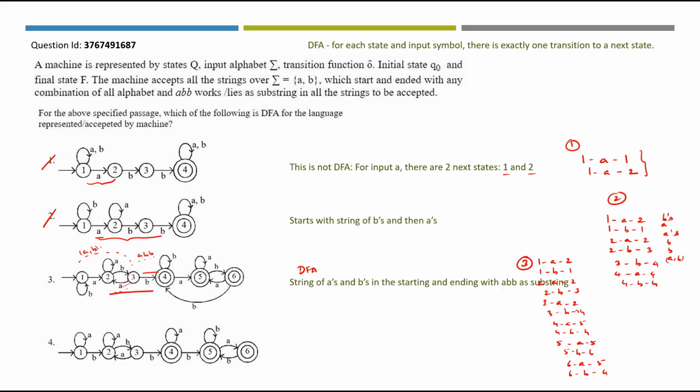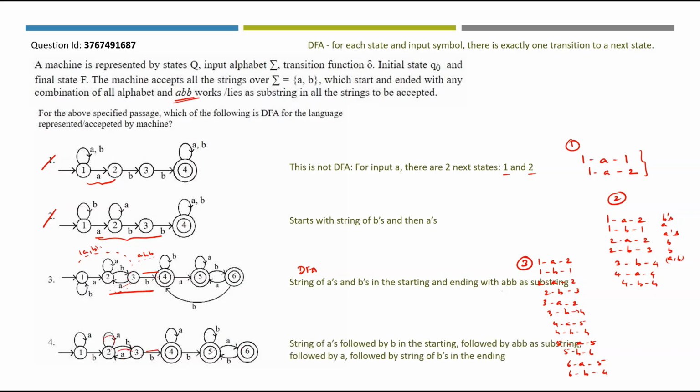From 1 we have A and B transition. From 2 we have A and B transition. From 3 we have A and B transition. From 4, A and B. From 5 we have A and B. From 6 we have only B. So now we have to check for ABB string pattern.